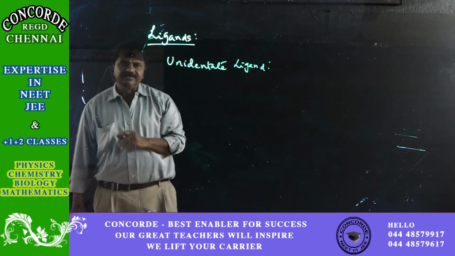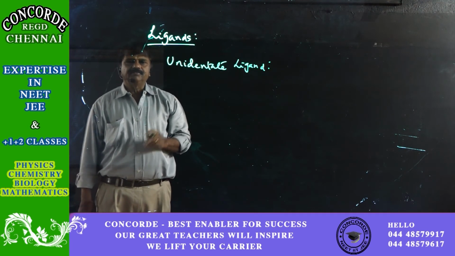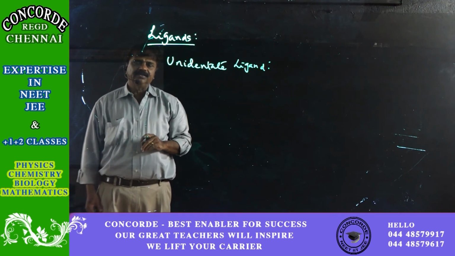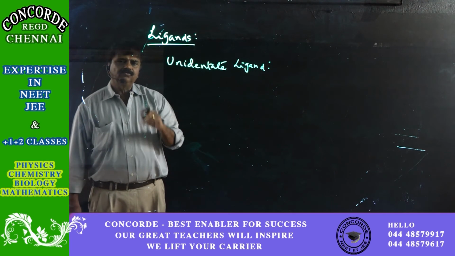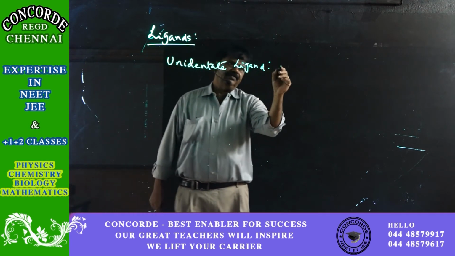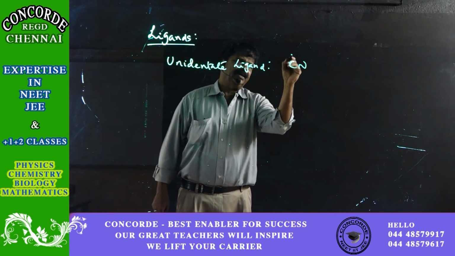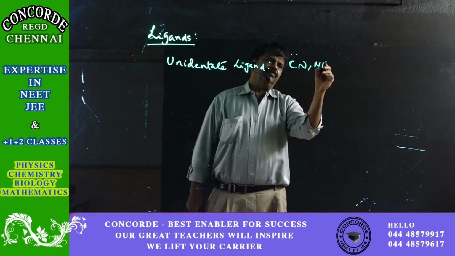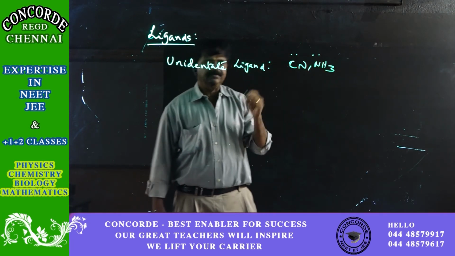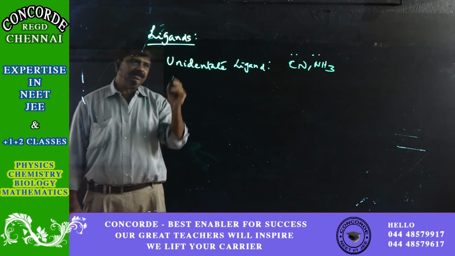As the name itself suggests, a unidentate ligand provides one pair of electrons to the central metal atom. As we have seen, CN itself is a classic example, and of course ammonia, which has one pair of electrons which it donates to the central metal atom.